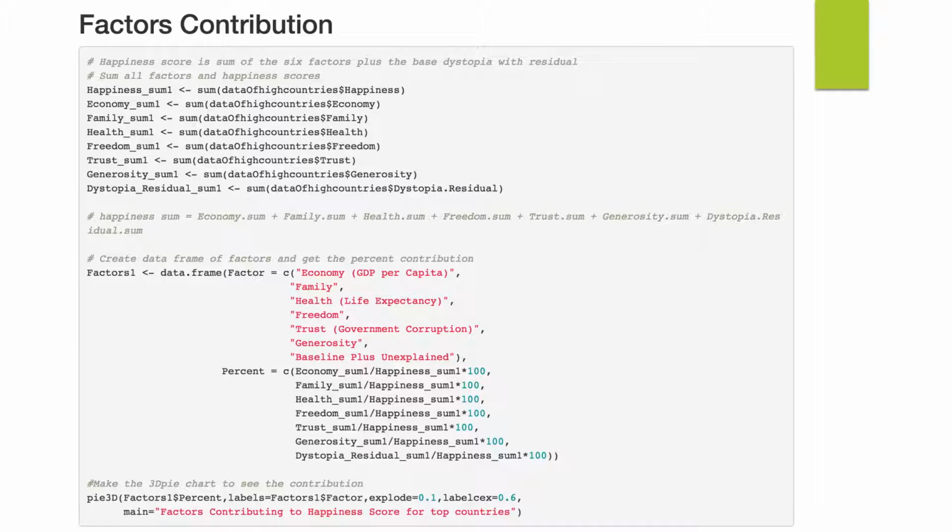One of my research questions is about the factors' contribution. So what I did here is sum up the happiness score and other factors, since the happiness score sum equals the economy sum plus the family sum plus those other factors' sums.